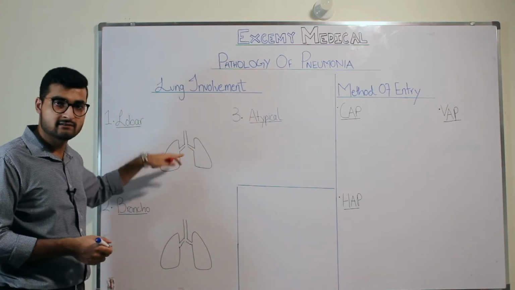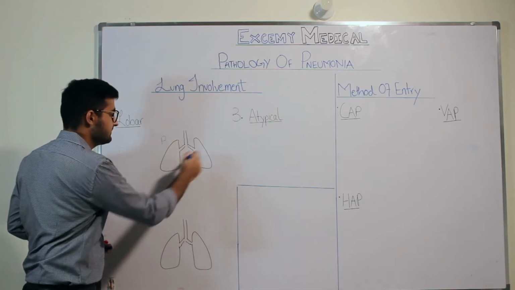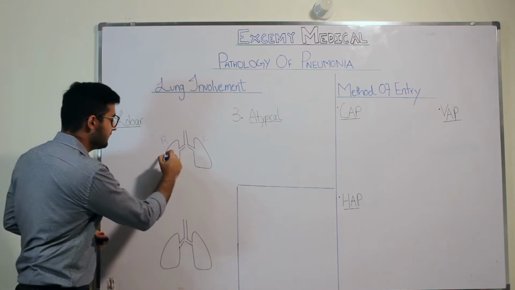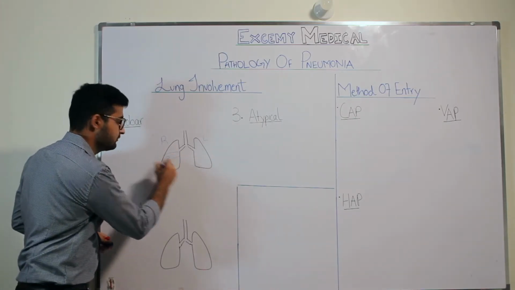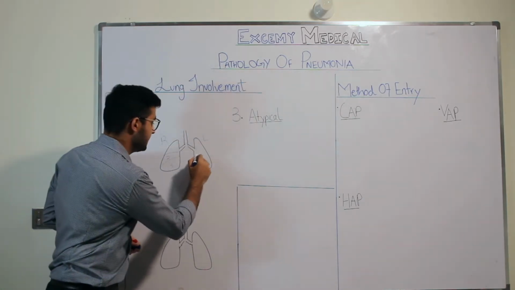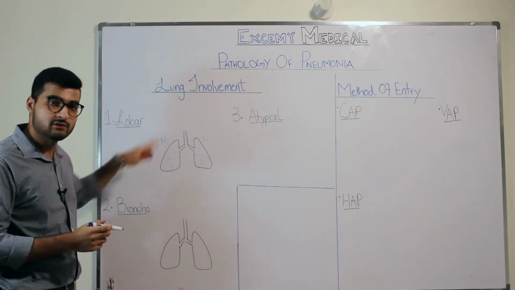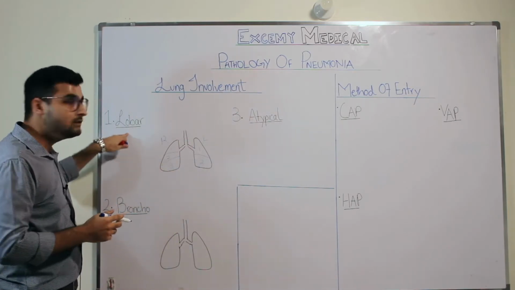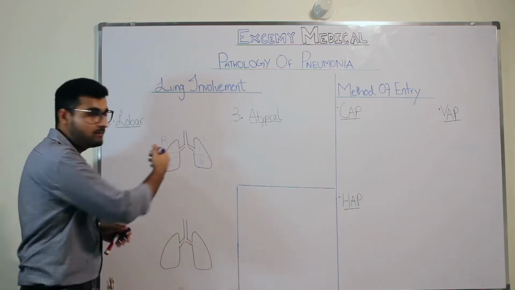So these are your lungs. This is a normal human lung. If this was your right side and this was your left side, your right lung is divided into three lobes, 1, 2, and 3, while your left lung is divided into two lobes, 1 and 2. So these are your 5 lobes in total, right? And in lobar pneumonia, any lobe in total is going to get affected. It could be any lobe.